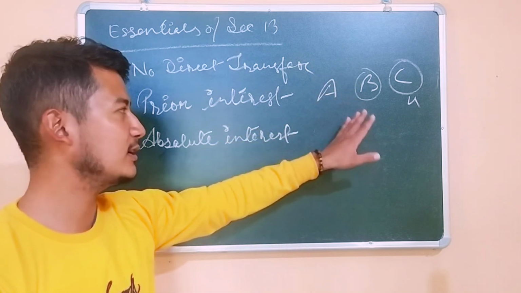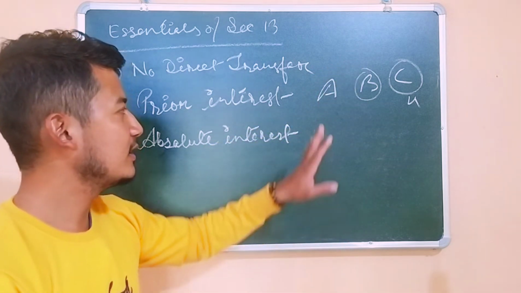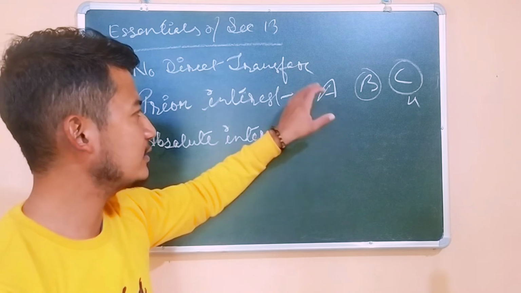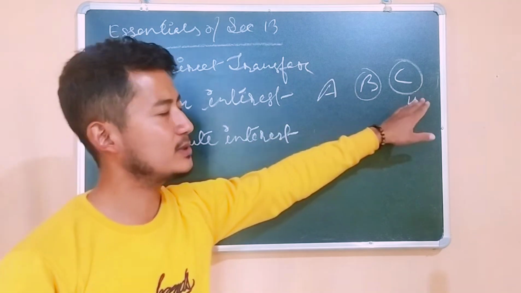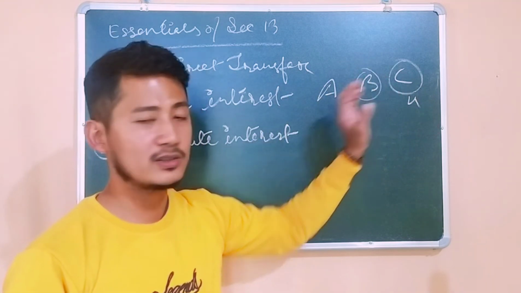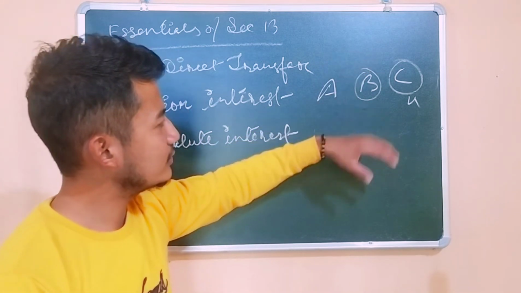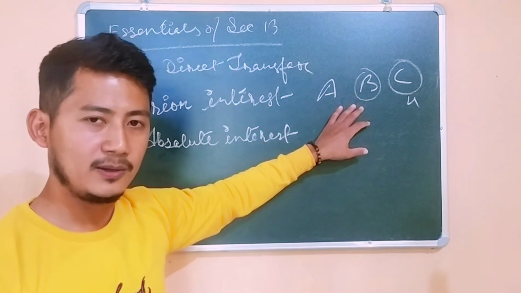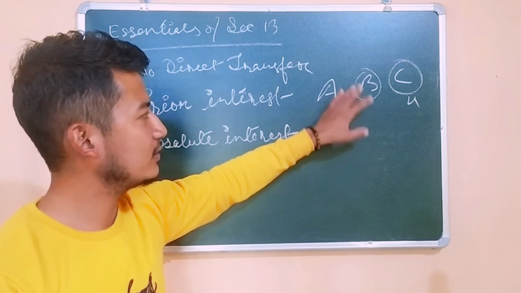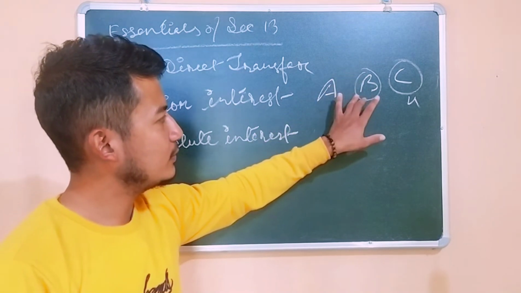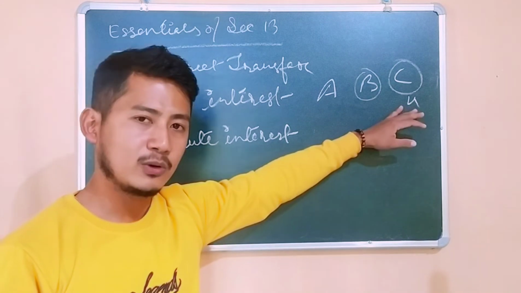Let's suppose A has transferred the property for the benefit of the unborn person C, but the prior interest is created for B. During your lifetime you can enjoy the property, but after your death, the property will go to the ultimate beneficiary, that is the unborn person C.